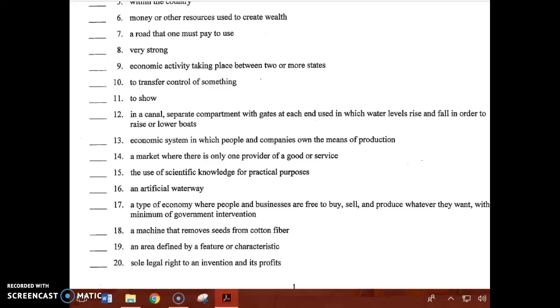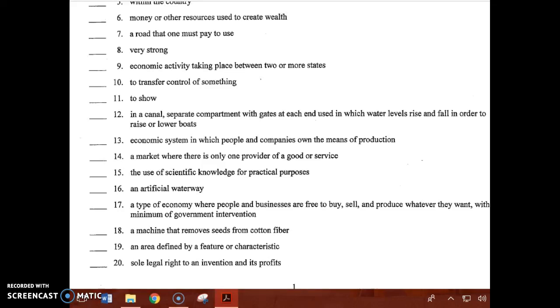Number 12. In a canal, separate compartments with gates at each end are used in which water levels rise and fall in order to raise or lower boats. Number 13. This is an economic system in which people and companies own the means of production. Number 14. This is a market where there's only one provider of a good or service.